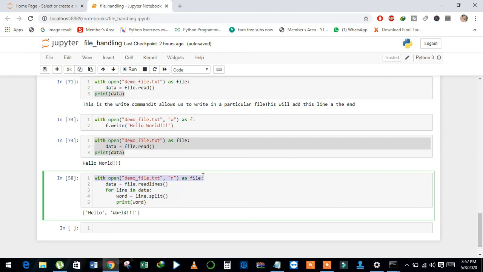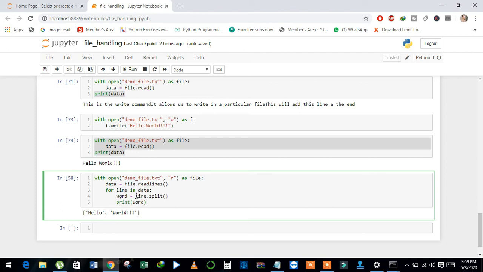And see here, in this code I just open the file and then read the data line by line and stored in data, and then I applied a for loop in the data for each line, and this line will access the first line, then next, then next.